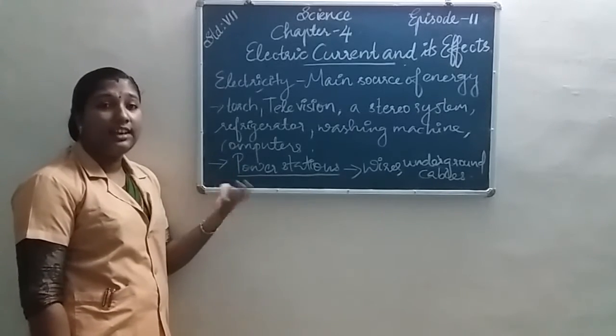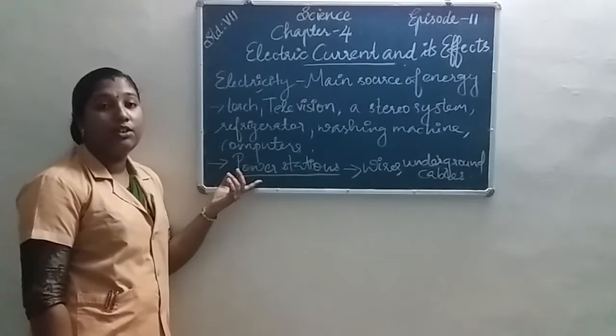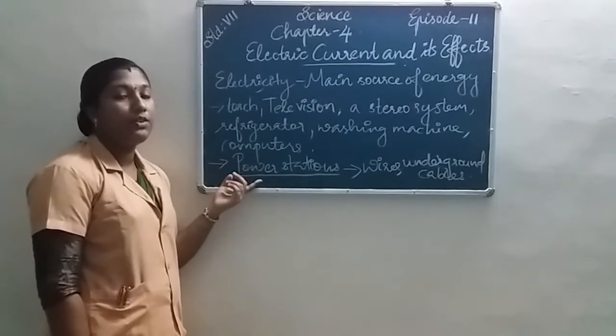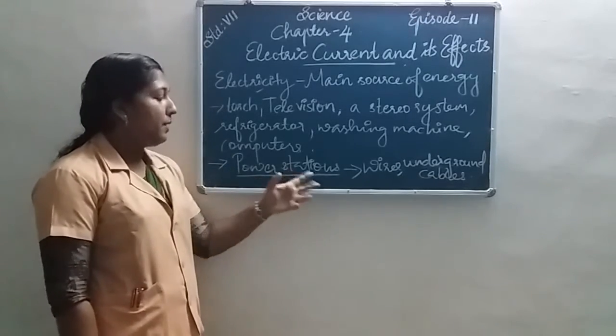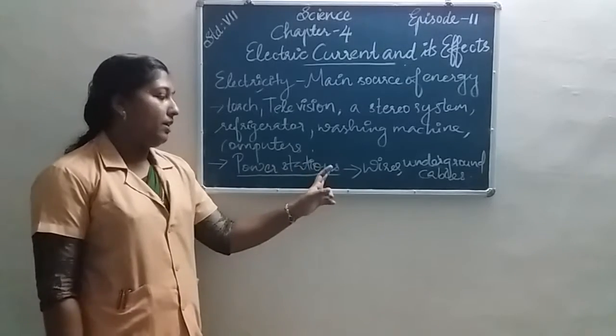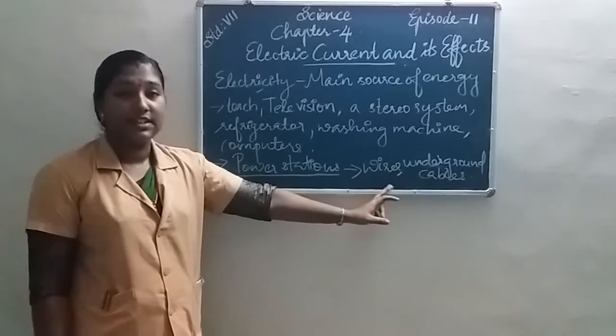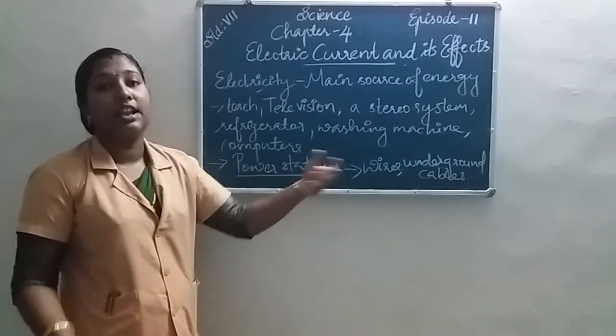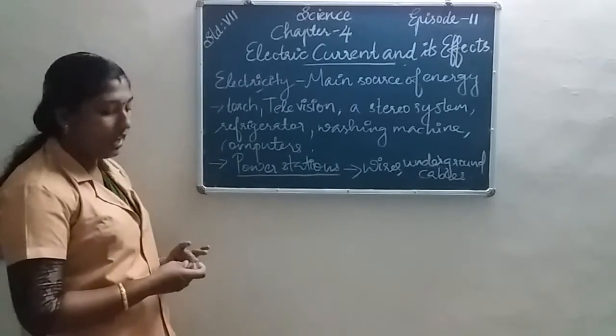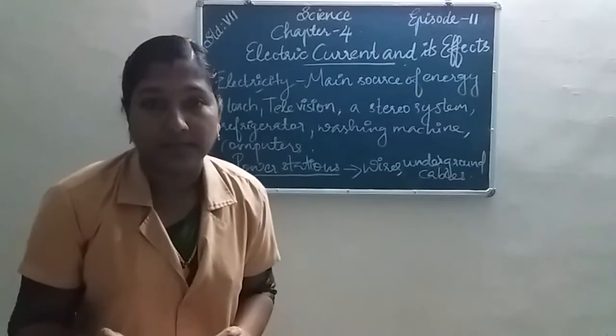Then from where do we get electricity? We get electricity from power stations. From power stations, the electricity comes through wires or underground cables into our homes. Okay, all of you understand?